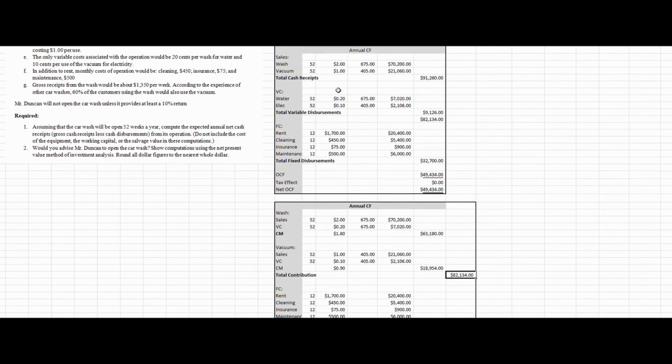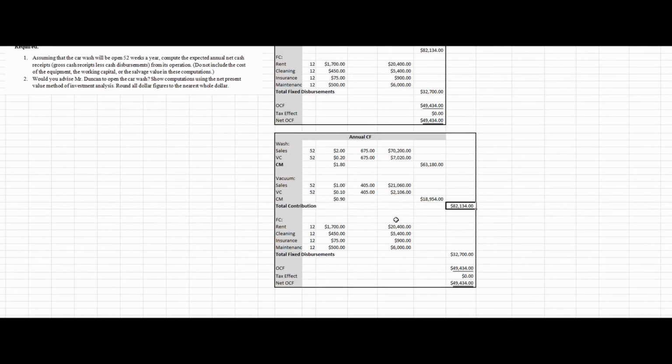Here what we've done is we calculated cash inflows, variable cash outflows, contribution margin. Here what we've done is we've calculated the contribution for washes and then the contribution for vacuums, total contribution, subtract out the same amount of fixed costs, gives us the same operating cash flows. Again, the tax effect is equal to zero because our tax rate is equal to zero, and our net operating cash flow is equal to $49,434.